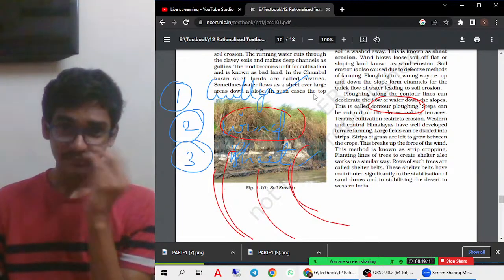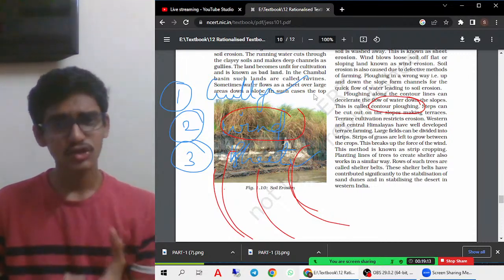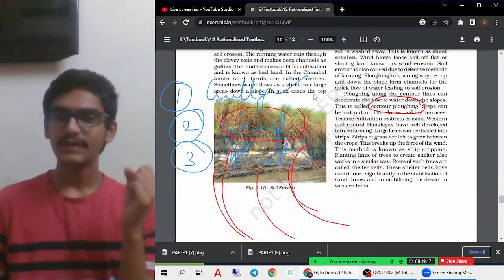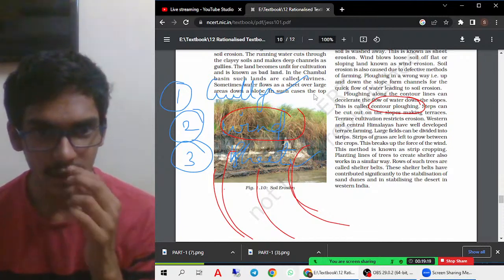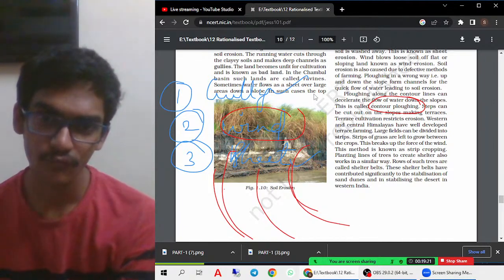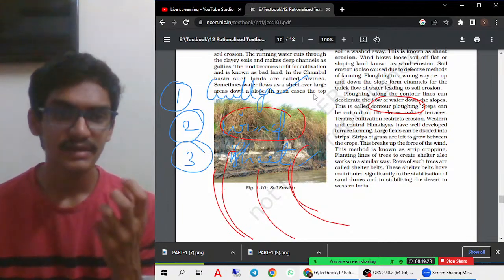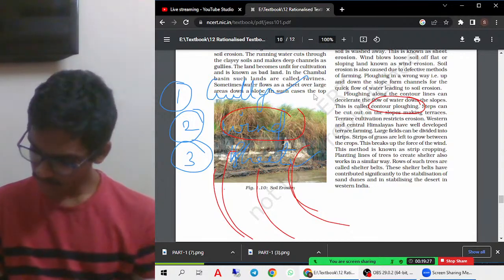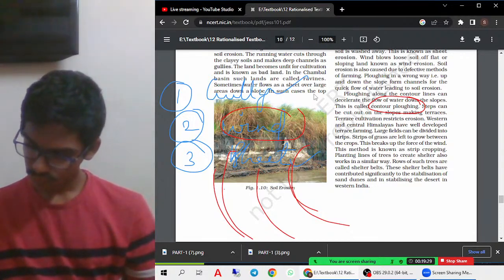And it also ensures that wind erosion is not happening, so the wind will not take away any of the soil. And the contour lines also decelerate the flow of water down slopes. It will reduce the flow of water along the slopes, and therefore this will reduce the soil erosion.